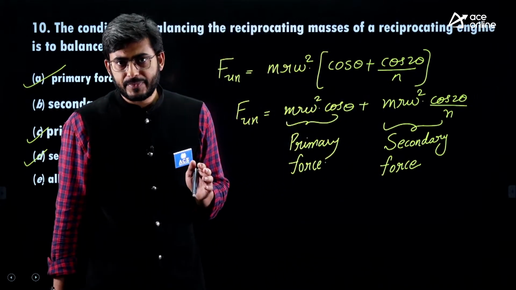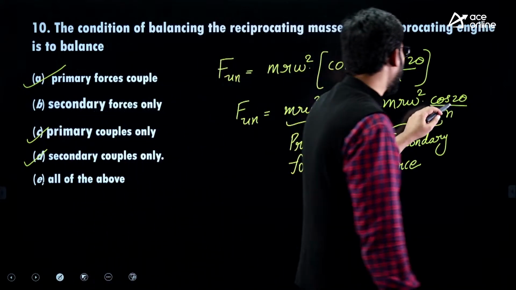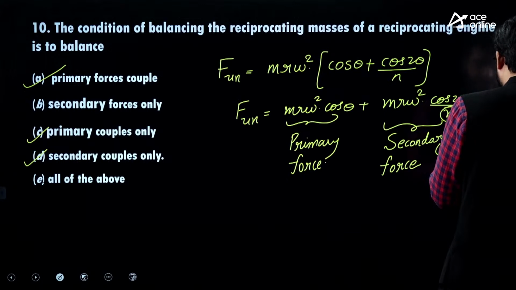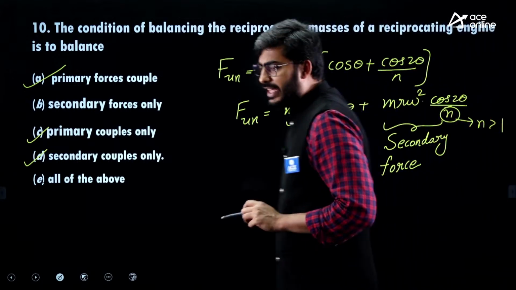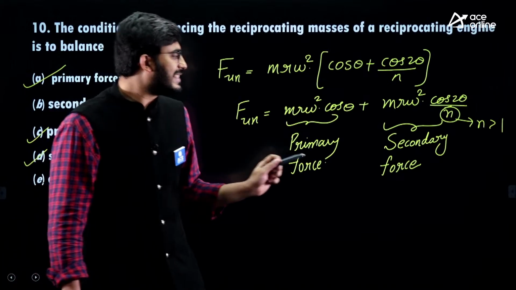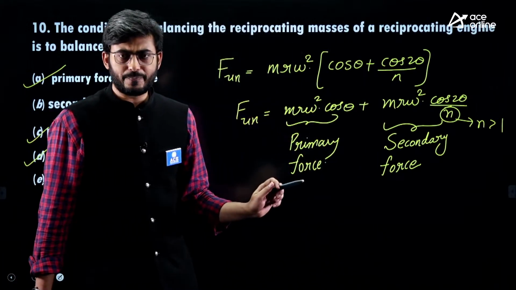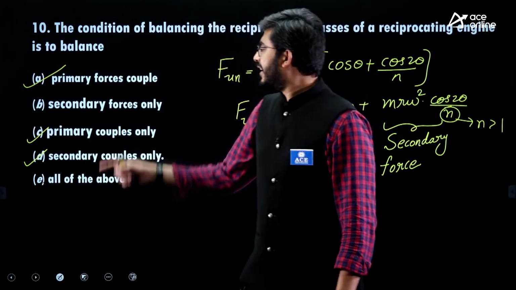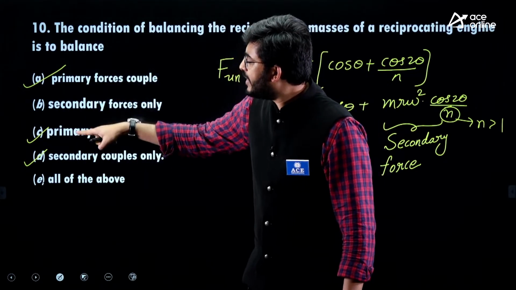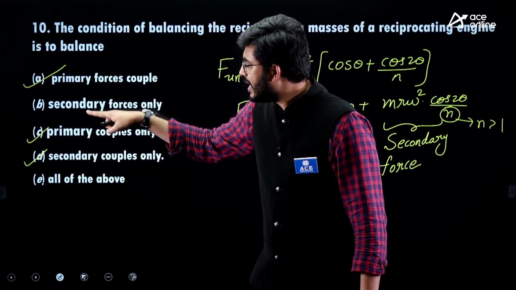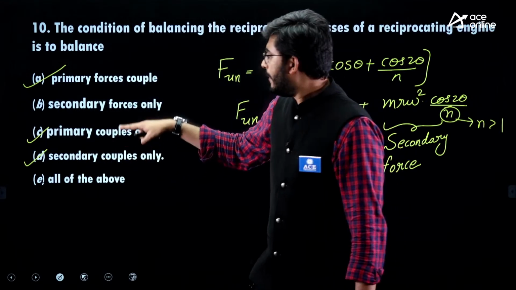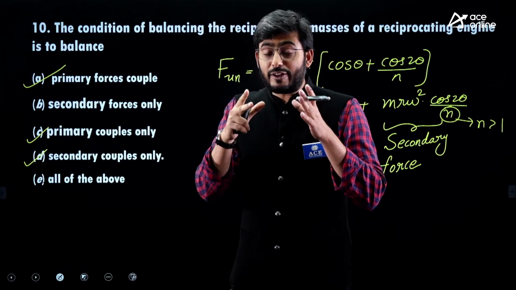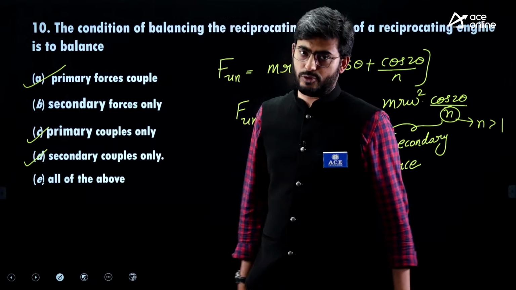Why can they not be eliminated? One thing that is happening, and secondly, guys, the value of n is greater than 1, which means the secondary force is lesser in magnitude compared to primary forces. So in the four-cylinder engine we are able to eliminate options A, C, and D, but we are unable to eliminate the effect of unbalanced secondary forces.